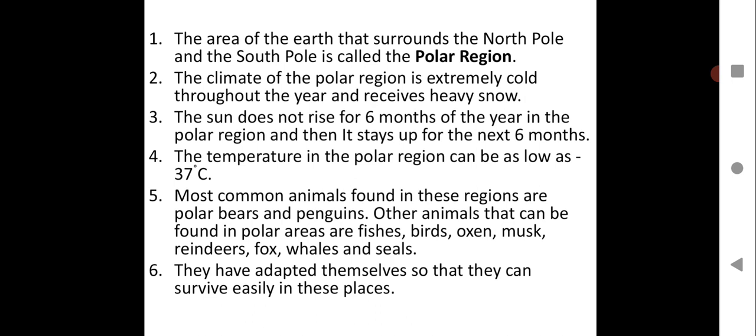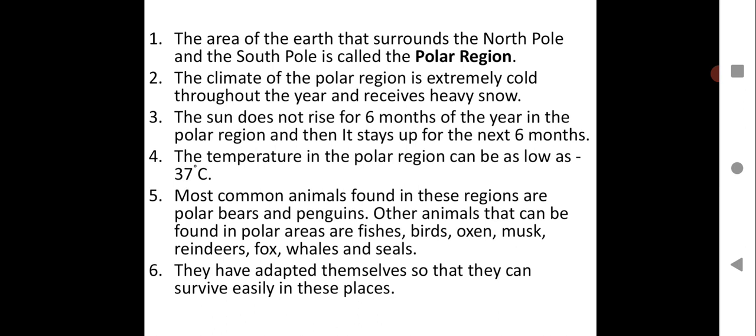So this kind of condition, you can see the climatic condition. The temperature in the polar region can be as low as minus 37 degrees Celsius. It is minus 37 degrees Celsius, children. So, fifth point, most common animals found in these regions are polar bears and penguins. Other animals that can be found in polar areas are fishes, birds, oxen, musk, reindeers, fox, whales and seals.